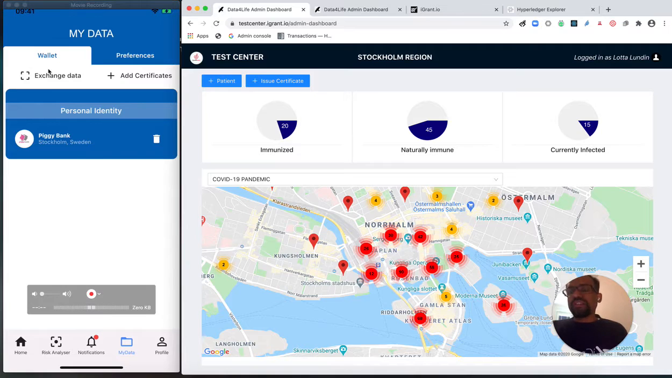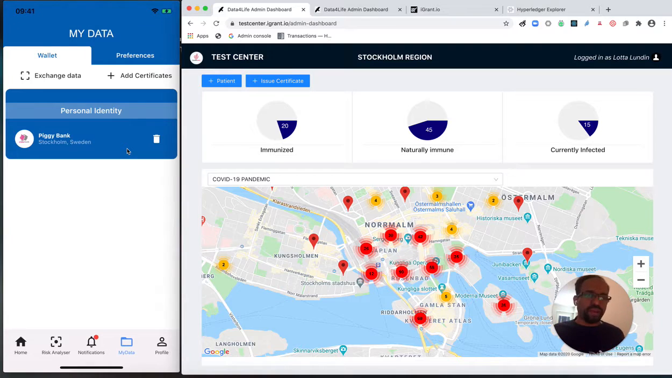And now in the wallet, we have two functions. One is the exchange function and the ability to add a certificate. And you can see that I already hold a personal identity card issued by my favorite bank, Piggy Bank.